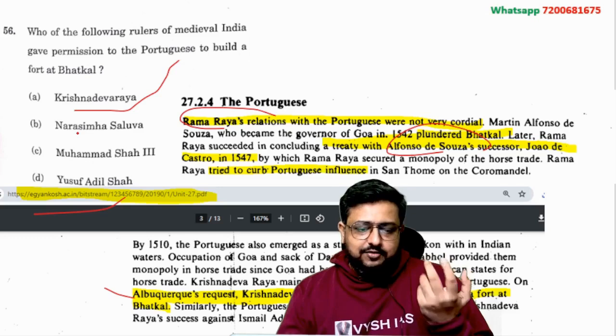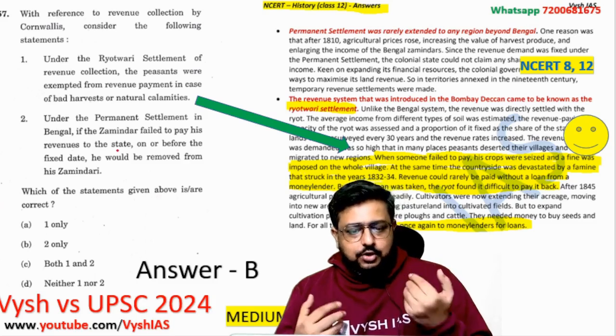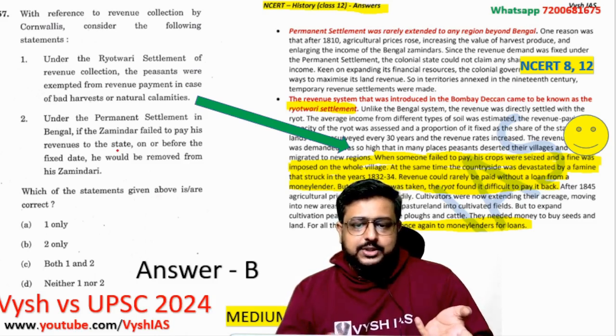But again, there is a chance of losing 0.66 marks also. So that is the reason this question and others like it, ideally you should have skipped. But my job is to tell you the sources, because even after the exam, we also have to Google and find out the sources. Okay, that level of questions are coming.